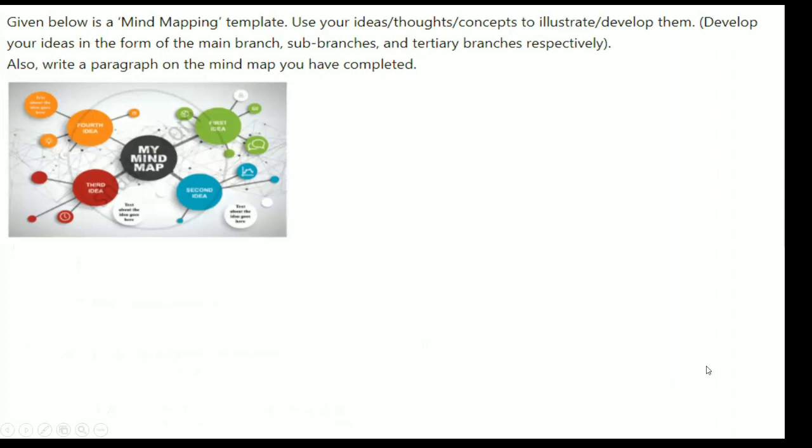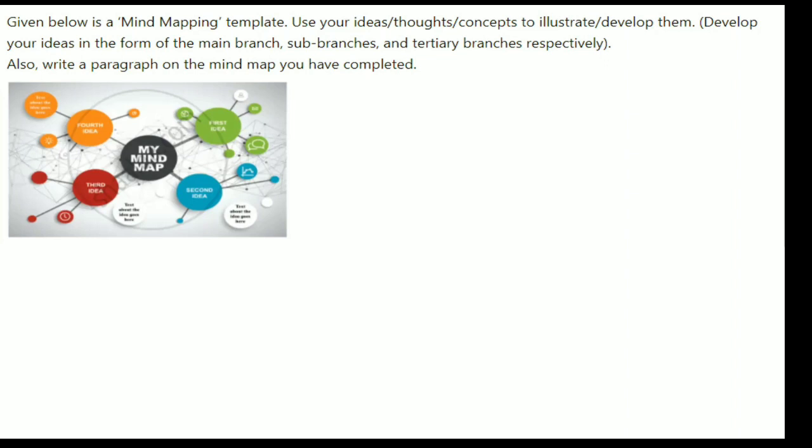Now, here they have given you a mind mapping template. Okay, use your ideas, thoughts and concepts to illustrate or develop them. You are going to create this entire mind map. Develop your ideas in the form of the main branch, sub branches, and tertiary branches, respectively. And the main important thing you have to do here is also write a paragraph on the mind map you have completed. Okay, you have to explain that mind map, creating a paragraph.